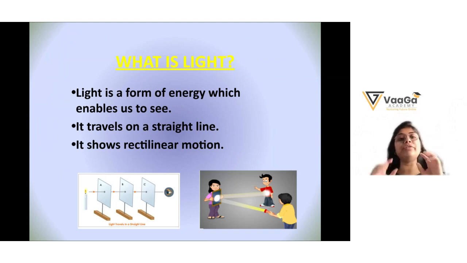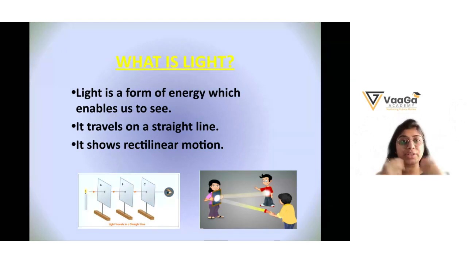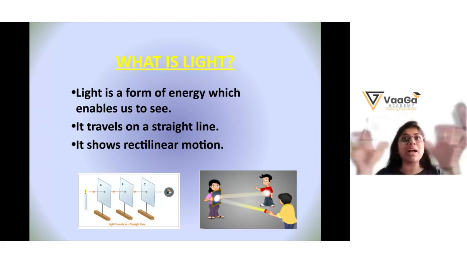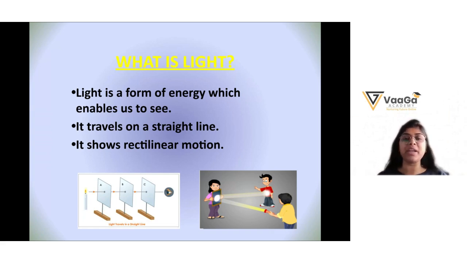Light is a form of energy which enables us to see. Let's say Ananya, you are sitting in a dark room, and you can't see anything. So how can you see? With the help of the light. If the light is there, we can see. If light is not there, we can't see. Correct? Yes. So light is a form of energy which enables us to see the things clearly.